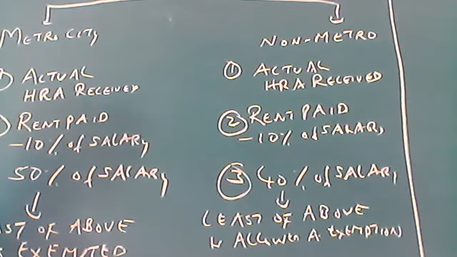And how to compute the exemption? There are three conditions for entertainment allowances. First condition, 20% of salary. Second, actual allowance received. Third, 5,000 rupees.